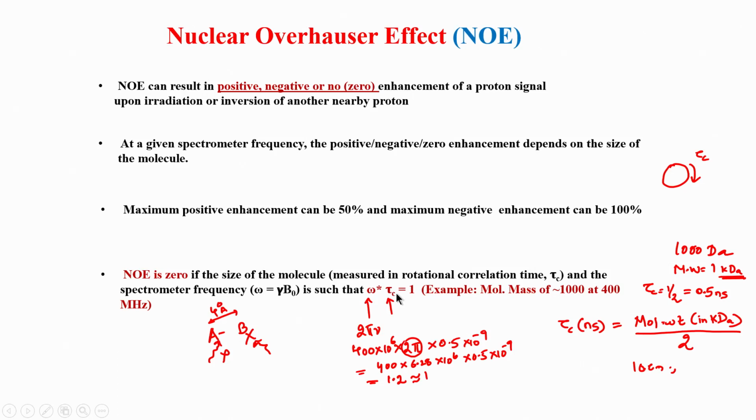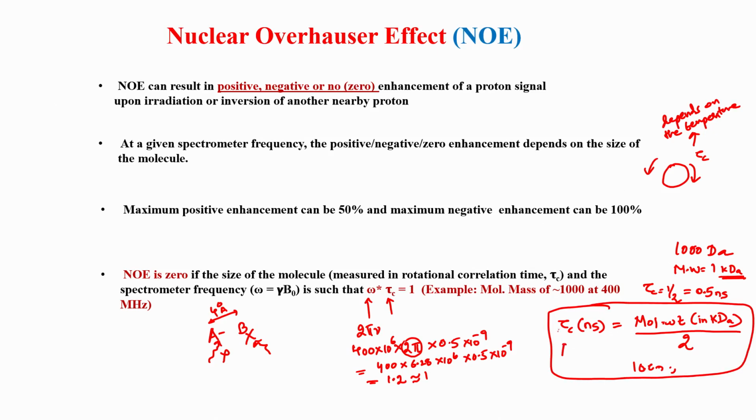When you lower the temperature, look here, this rotational tumbling correlation time depends on the temperature. Typically the calculation I showed you is for room temperature.